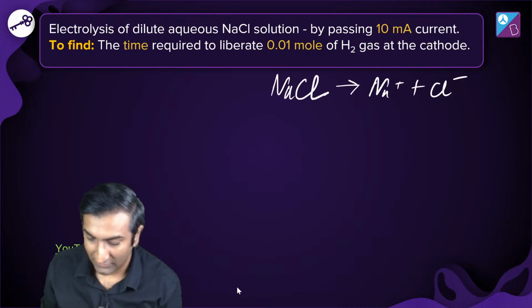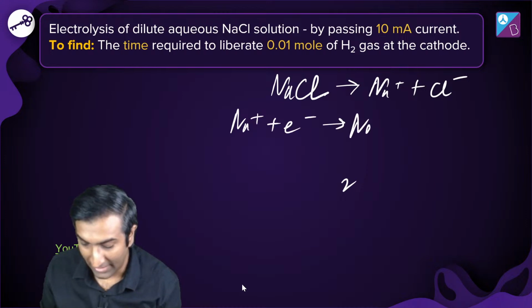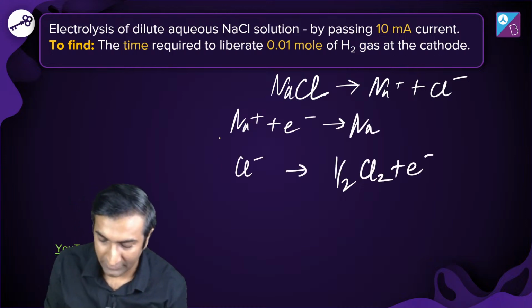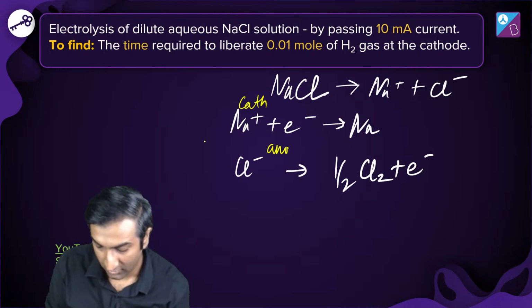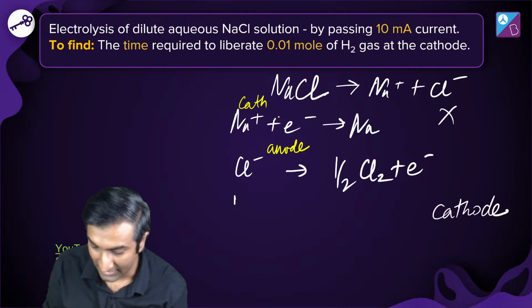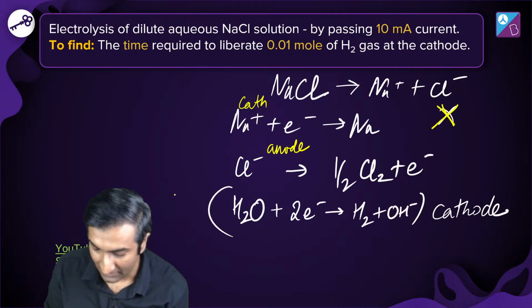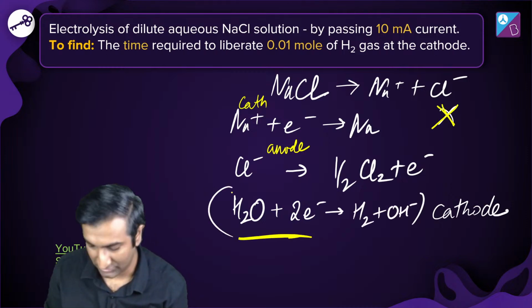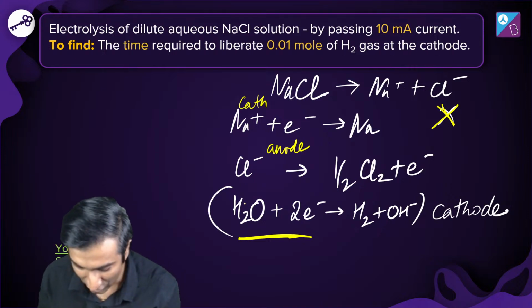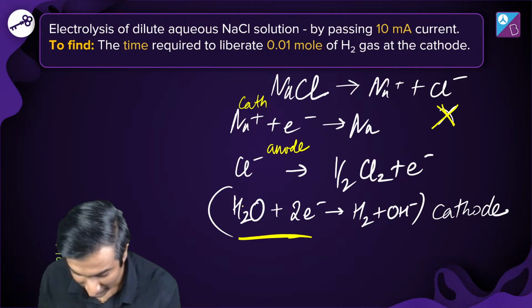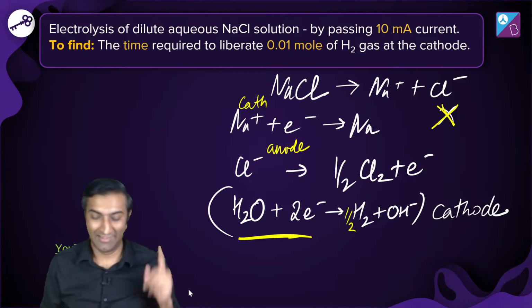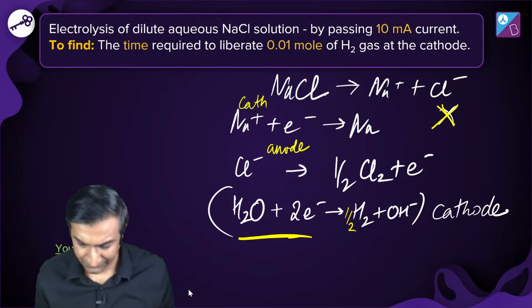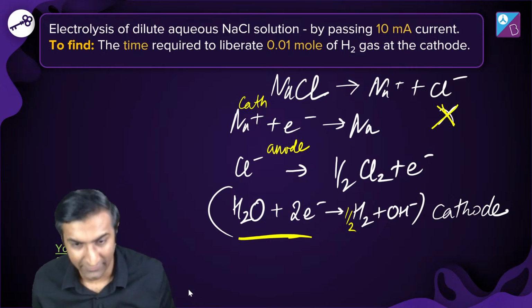So NaCl gives me Na plus and Cl minus. And you also got these two reactions basically happening, right? At the cathode and at the anode. But this one does not happen. Instead, this happens. This is the balanced reaction that I was struggling to balance at that point in time. Is this balanced? Oh gosh, this is not balanced. Oh wow. Well, let's put a half here. Then it will get balanced, right? Yes, it gets balanced. Lovely. I really hope that's balanced now.